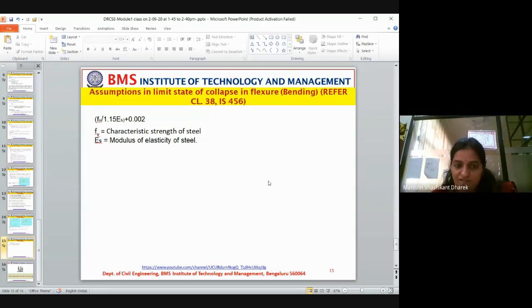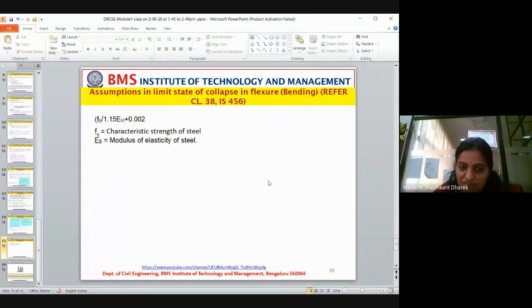Okay, I'll just summarize this. We learned about characteristic strength of materials, how they differ from each other: characteristic strength of steel, characteristic strength of concrete, and we also learned about the design strength of material, characteristic load and design load.